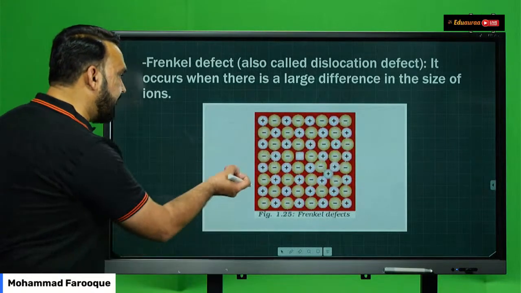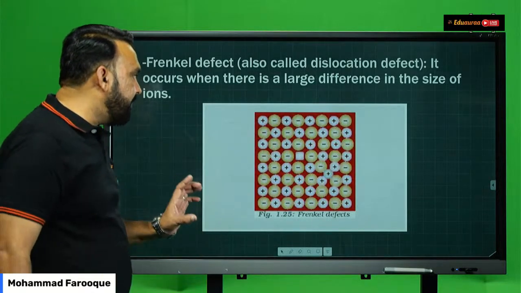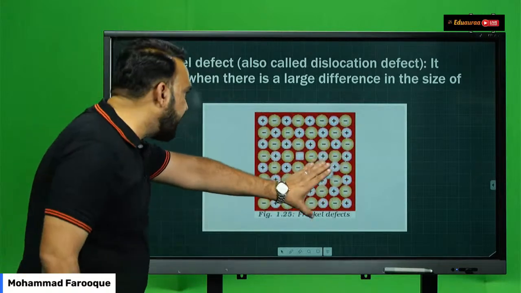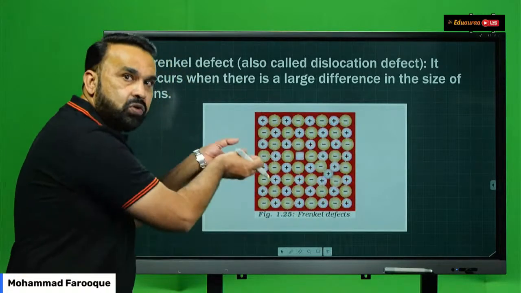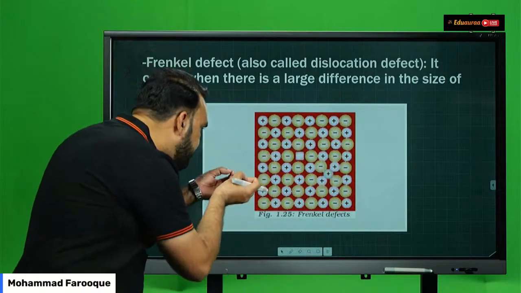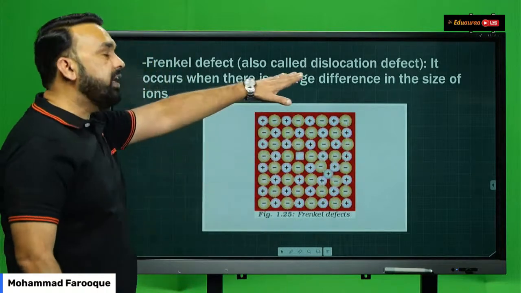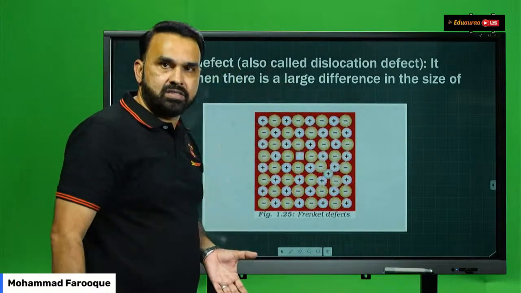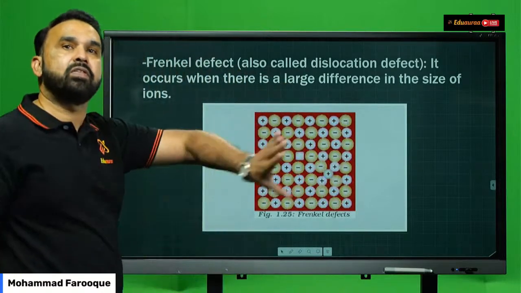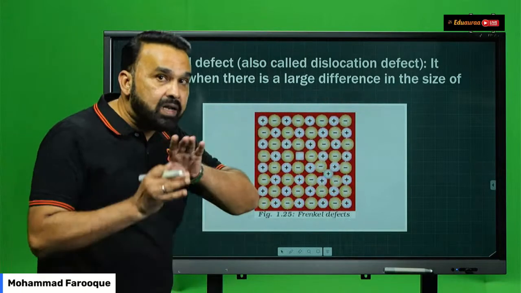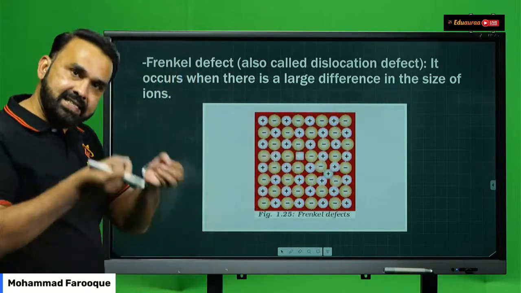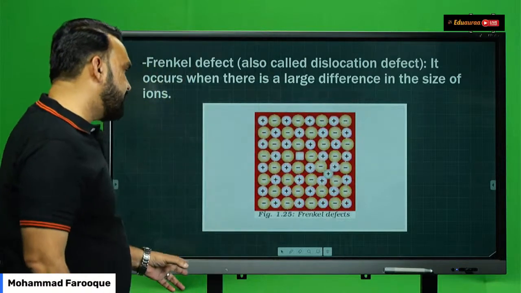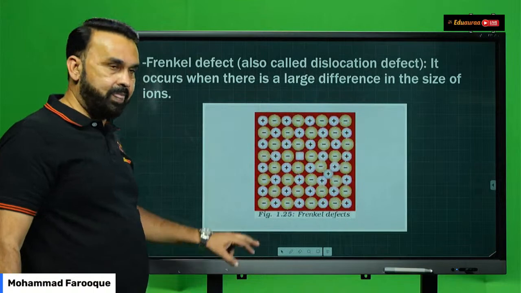Then you have a Frenkel defect. In Frenkel defect, one positive ion, one cation, has left its original position, its mean position, and moved somewhere inside the solid crystal. It has not left the solid crystal, but it has moved to a new position, and that gives rise to Frenkel defect.